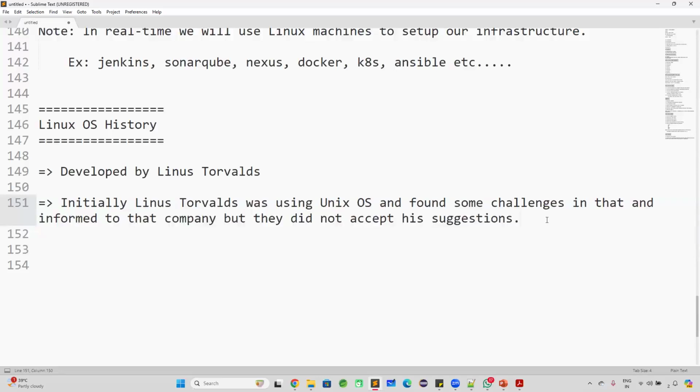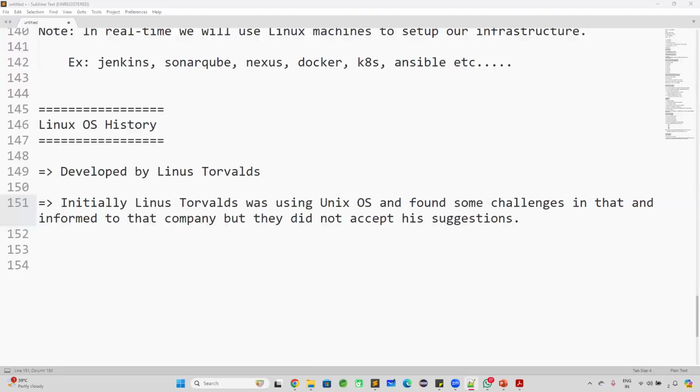Whatever Linus Torvalds told the Unix company, they did not accept. "Hey, chalo. Because we are a big company, you are after all one person. Why should we listen to you?" So Linus Torvalds got irritated, because whatever bugs or suggestions he identified, the Unix company did not accept. He was using Unix OS at that time. He found some challenges and told them to change the Unix operating system, but they did not do that.